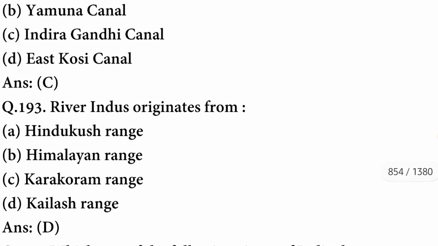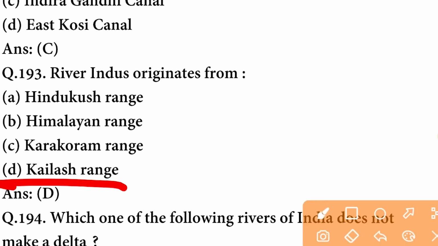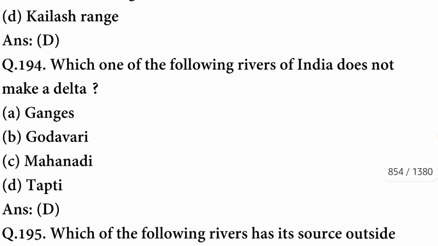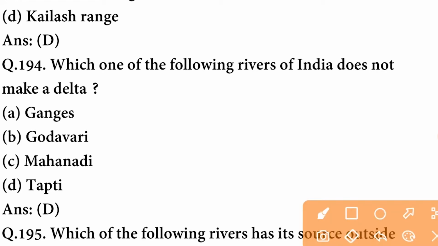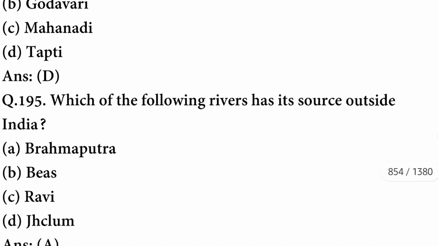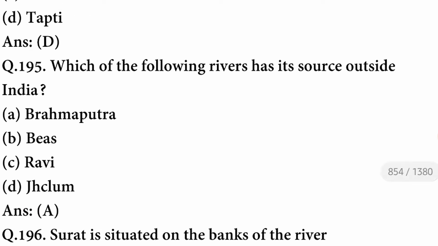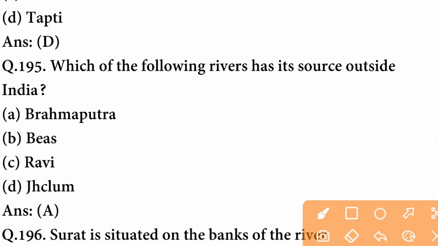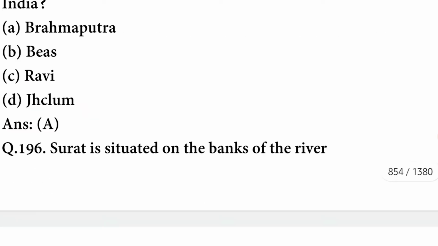The river Indus originates from the Kailash range. Which one of the following rivers of India does not make a delta? The river is Tapti that does not make a delta. D option is correct. Which of the following rivers has its source outside India? The river is Brahmaputra. A option is correct.